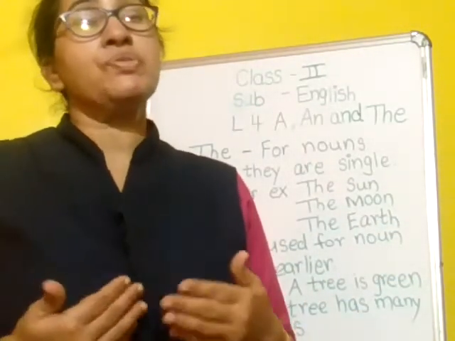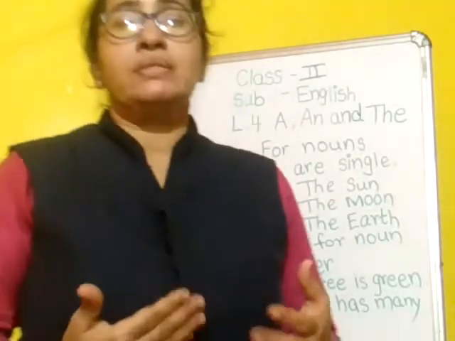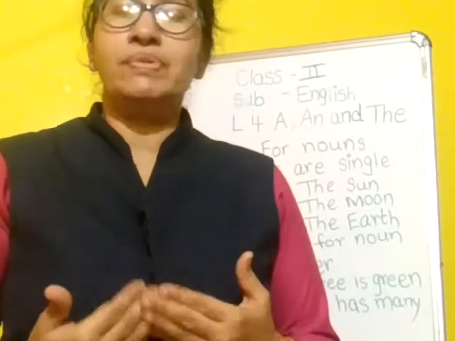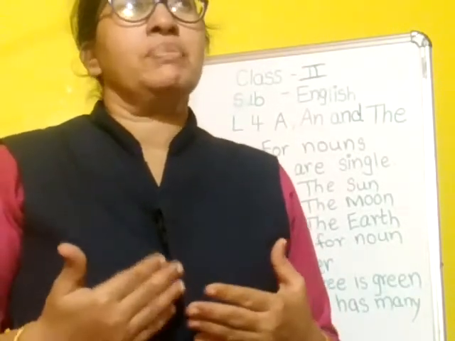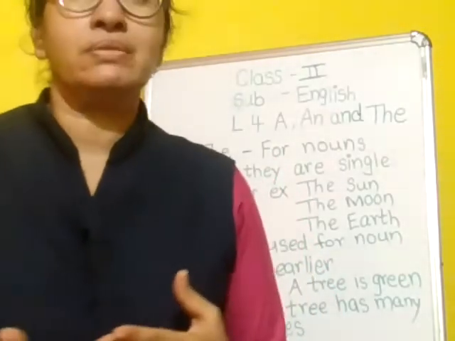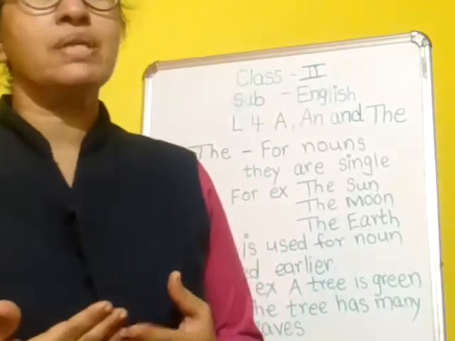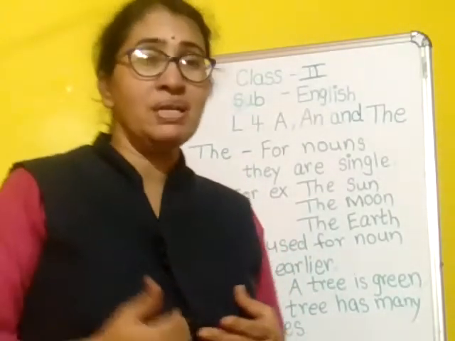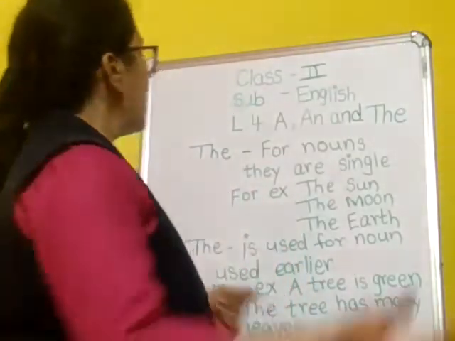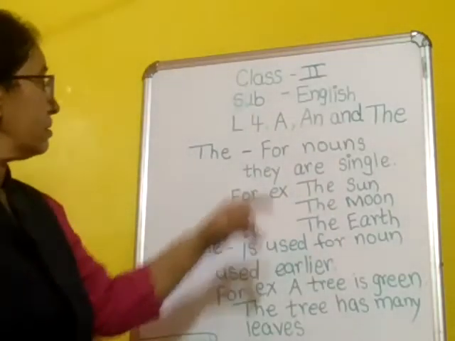We also saw one more rule for a and an: if the noun begins with a consonant but produces a vowel sound, we write an in front of that noun, for example, an honest. And whenever the noun begins with a vowel but produces a consonant sound, we write a in front of it, for example, a university, a uniform. So children, got it? Now the next article is the.